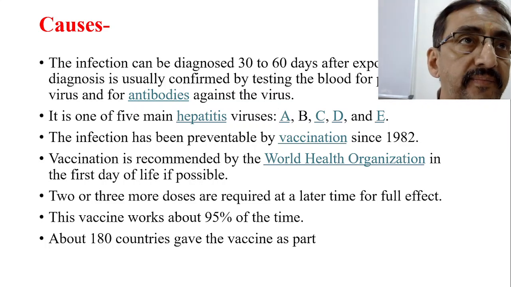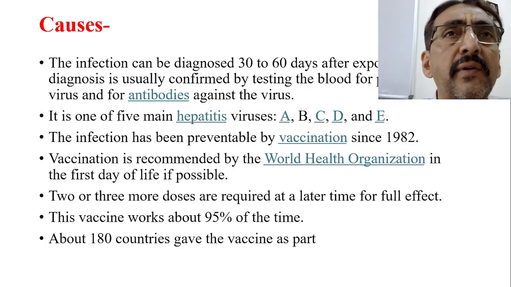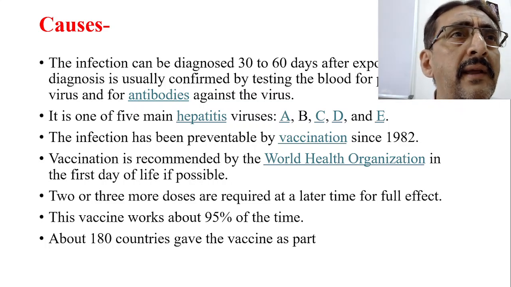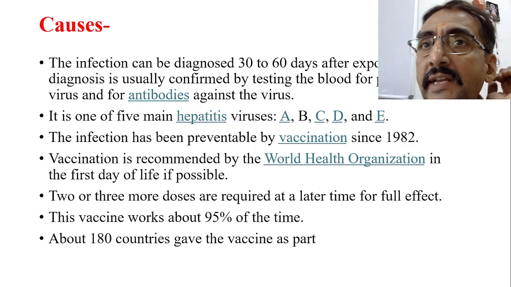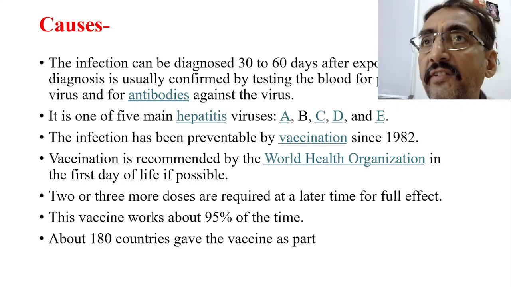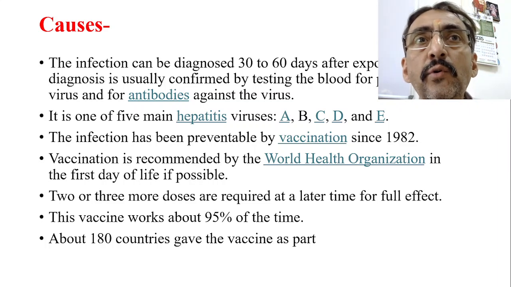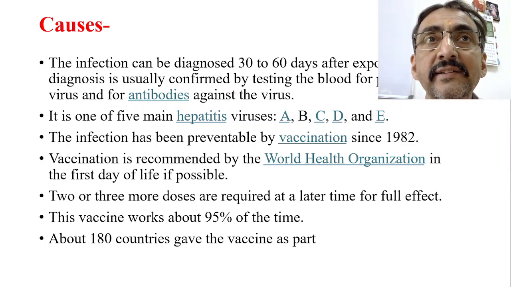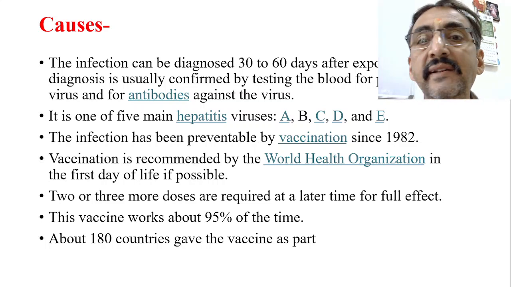Now, one of the best parts of this particular hepatitis B virus is it produces so many antigens: surface antigen, core antigen, E antigen, polymers, etc. So all the antibodies in the body are going to be produced against all these antigens. By estimating those antibodies, we can say what is the state of the disease.